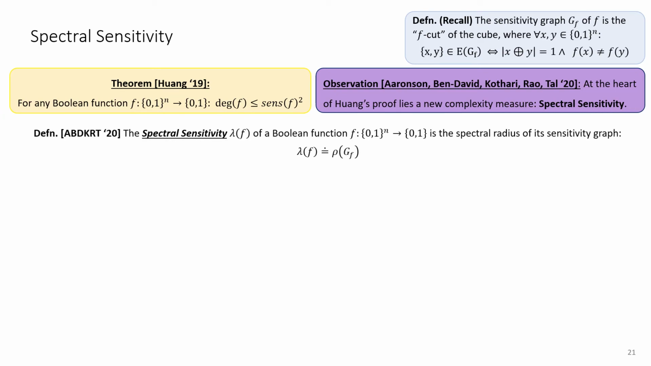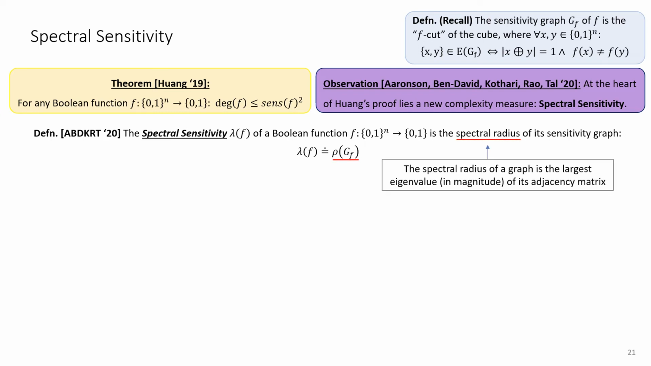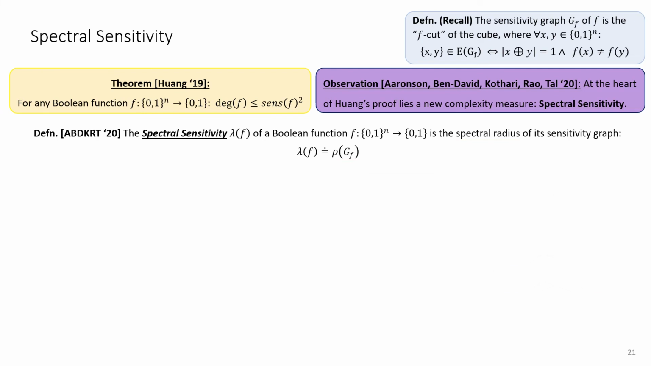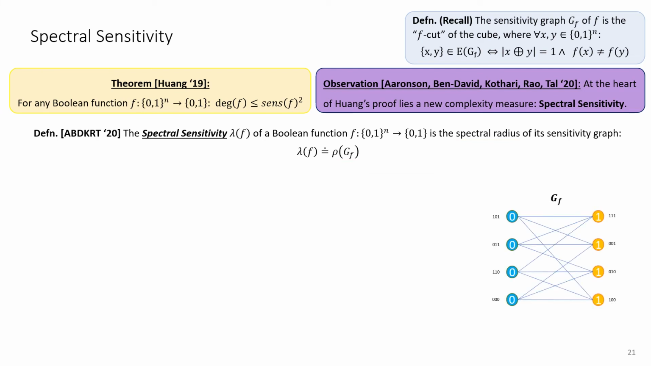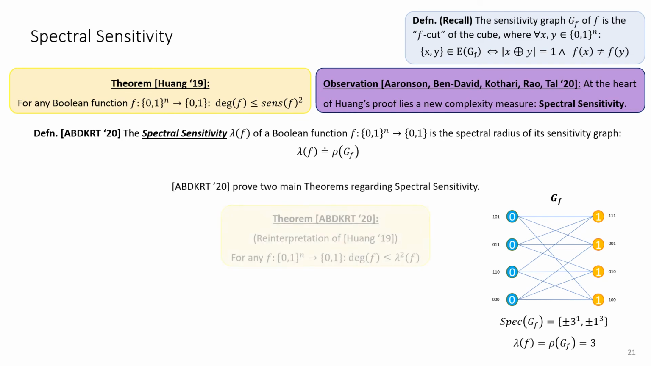So the spectral sensitivity of a Boolean function is the spectral radius of its sensitivity graph, which I remind you is the f-cut of the hypercube. By spectral radius, I am referring to the largest eigenvalue in magnitude of the adjacency matrix. But remember that since this is a bipartite graph, its spectrum is symmetric, so this is simply the top eigenvalue.